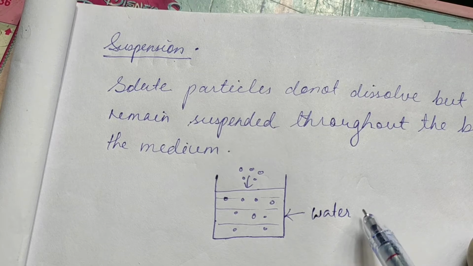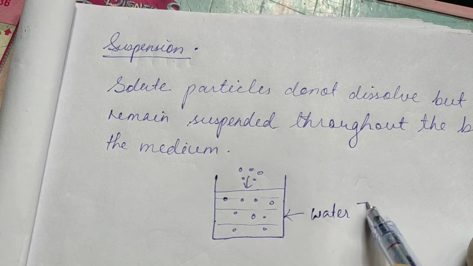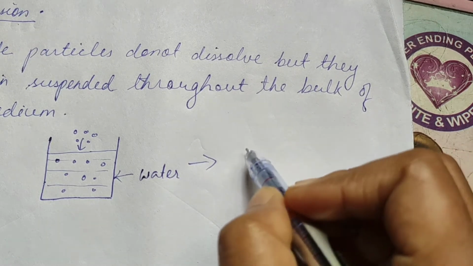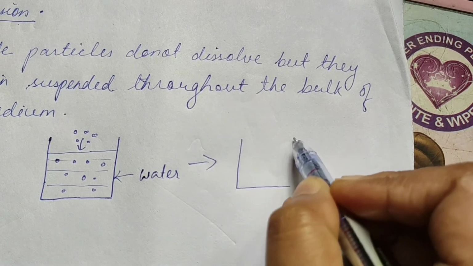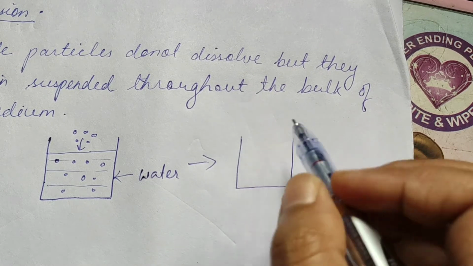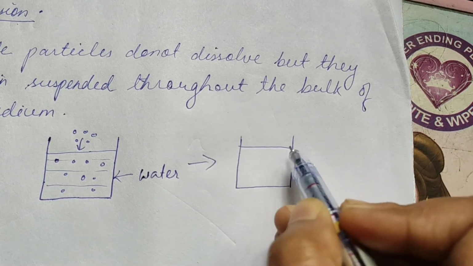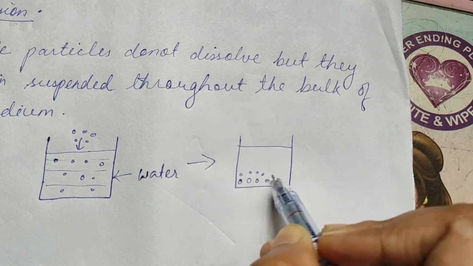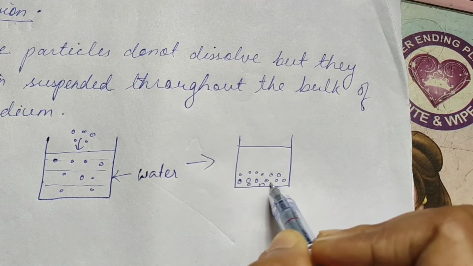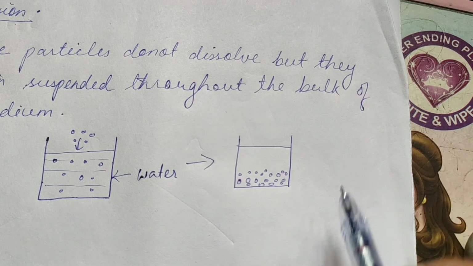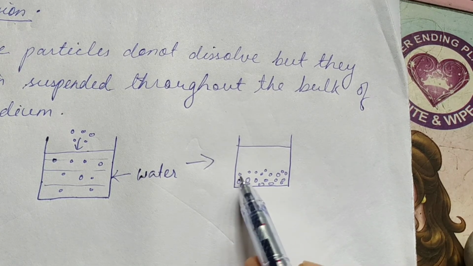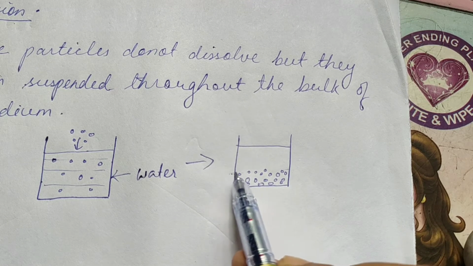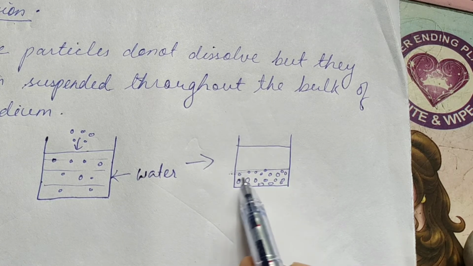Now you keep this solution undisturbed for a moment. So how will this solution appear? You can see that these soil particles will settle down at the bottom, right? It will appear as if there are two different layers.